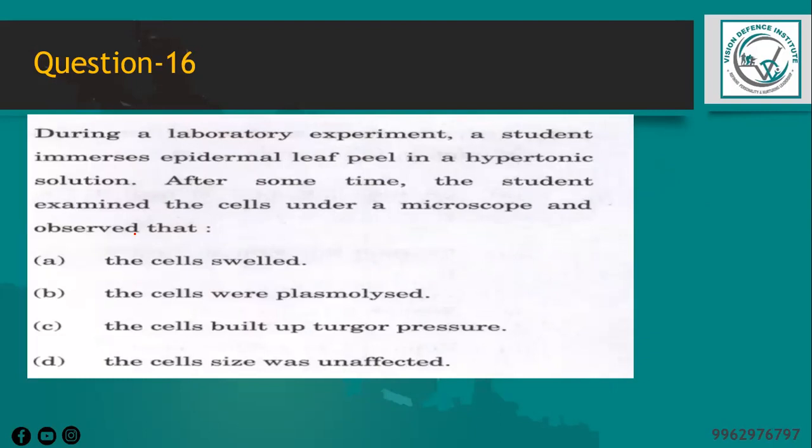When we talk about option A, the cell is swollen, which would be expected if the leaf peel was immersed in a hypotonic solution, where the solute concentration is lower outside the cells than inside the cell, leading to water moving into the cell and swelling it. For option C, the cells building up turgor pressure would be expected if the leaf peel was immersed in an isotonic solution, where the solute concentration outside the cell is the same as inside the cell. So it leads to an equilibrium where the water movement in and out of the cell is balanced.